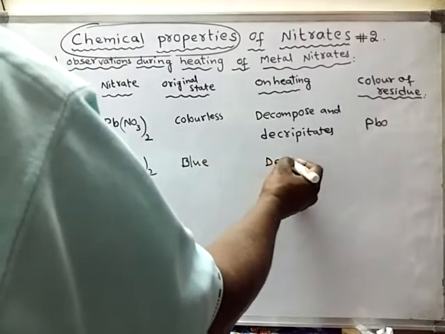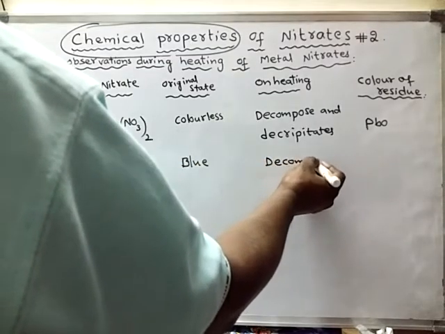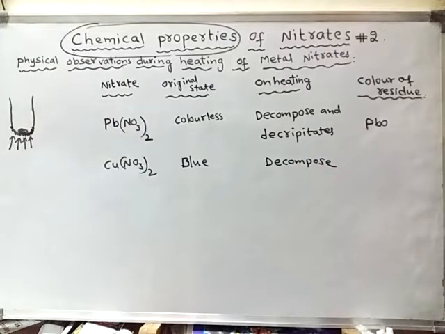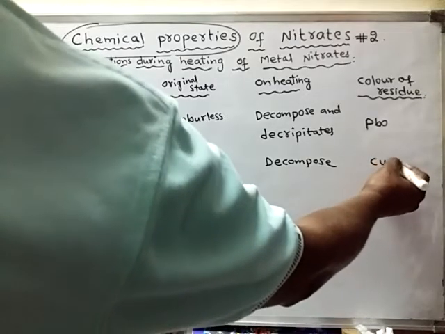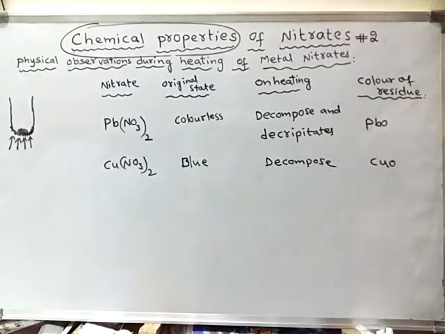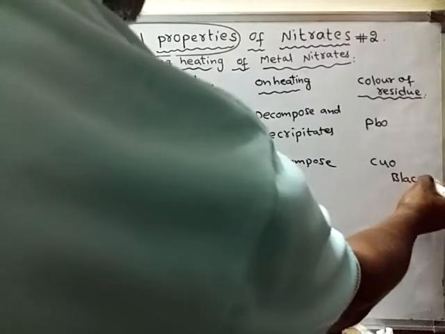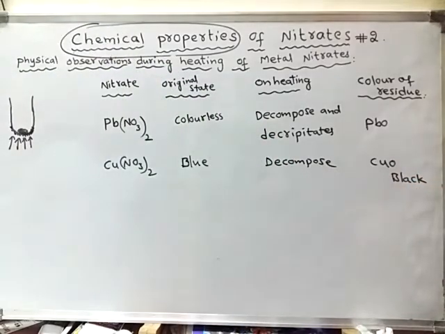It does not make any sound, and it does not melt. Simply it will decompose. It will break down, producing copper oxide. Along with copper oxide, NO2 gas and oxygen gas are also formed. The color of this copper oxide is black. It's a black colored substance. So a black colored residue is formed when copper nitrate is heated.